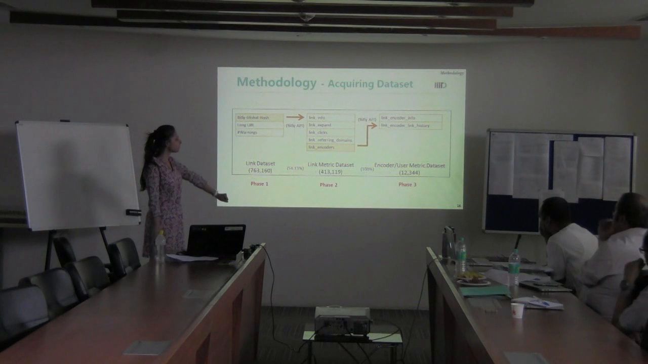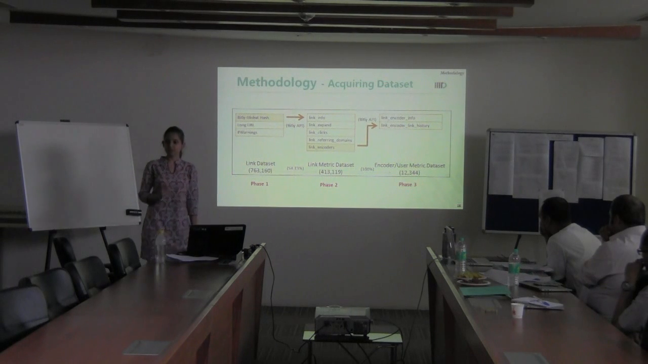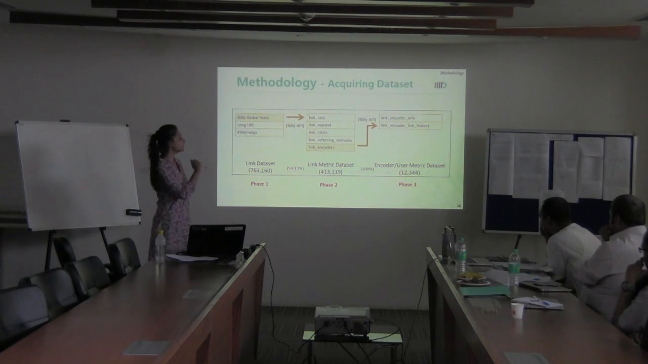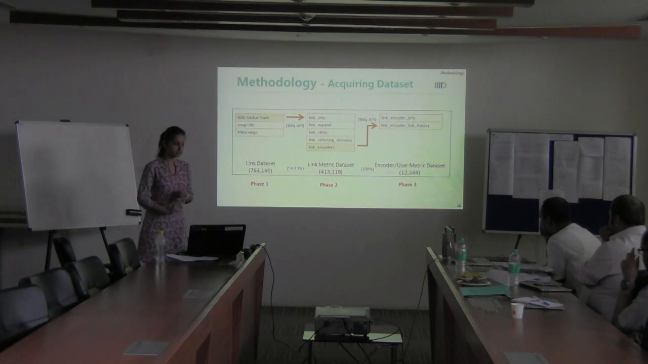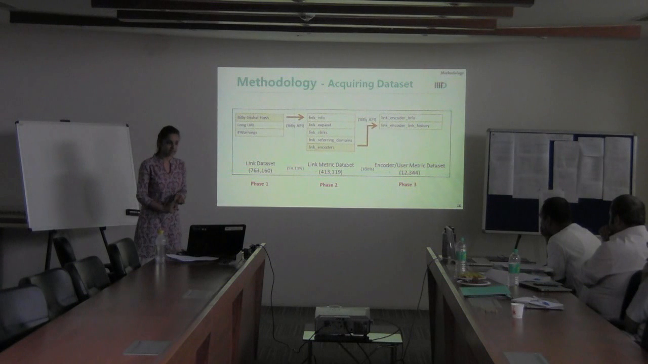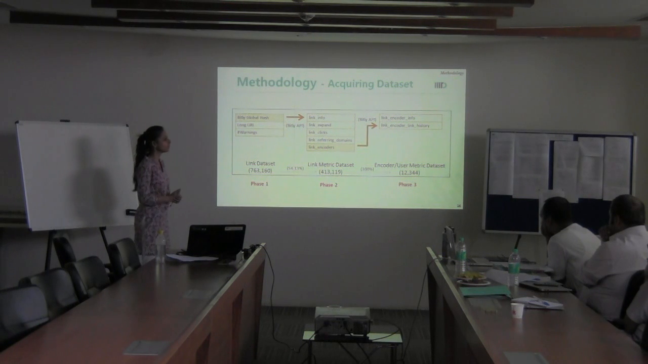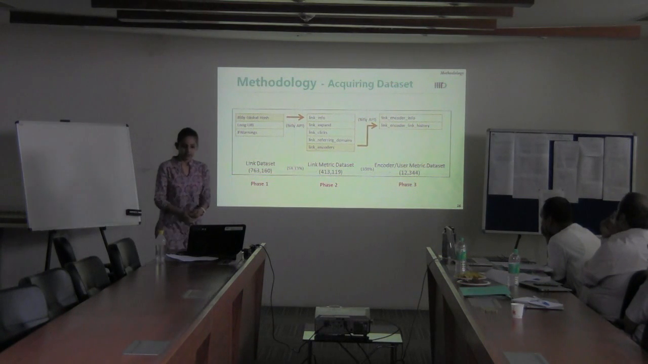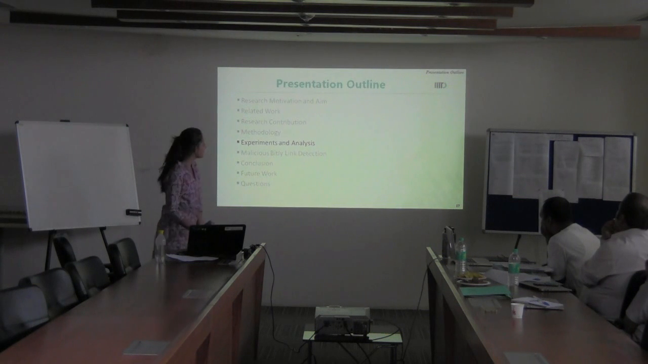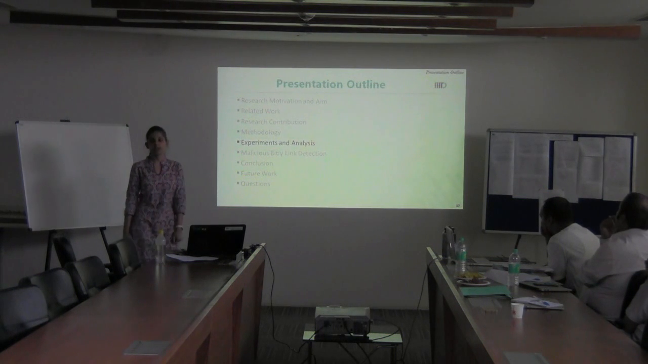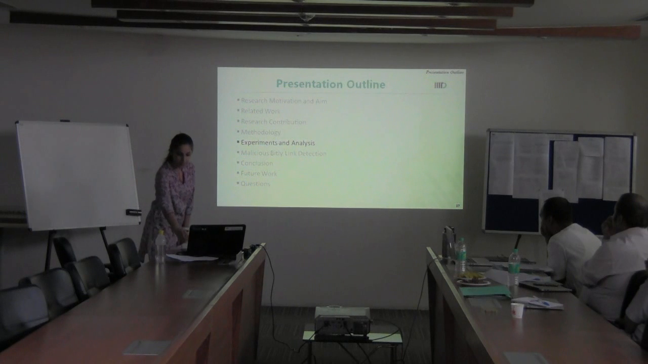Moving ahead, using the link metric dataset as a seed input, we collected the information corresponding to each encoder. The information that we collected for each encoder was the generic information, that is the encoder user handle, the number of social networking sites he connected to his Bitly account, and also the history, that is the Bitly links that he shortened. We call this our encoder metric dataset. After completing this three-phase data collection process, we moved on to our experiments and analysis.